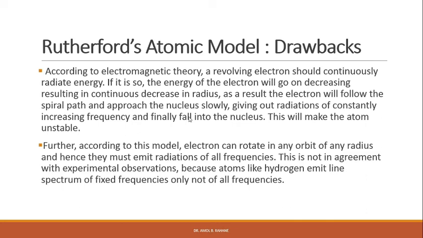Further, according to this model, electrons can rotate in any orbit of any radius and hence they must emit radiations of all frequencies. That means they will emit a continuous spectrum, right?